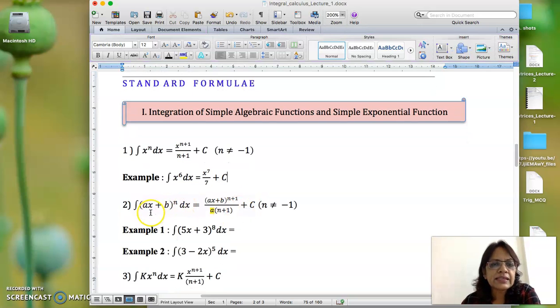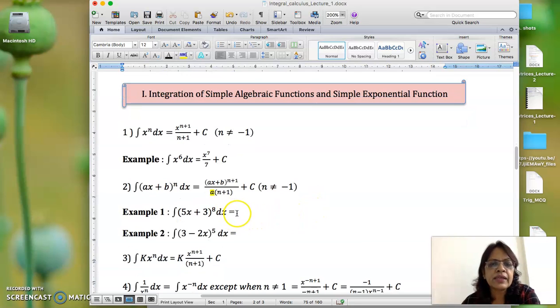Then we come to the next, ax plus b to the power n. In this integration the important thing is 1 upon a will come. Whatever is the coefficient of x, 1 upon a, and the remaining thing just like x to the power n. इसका integration होगा 1 upon a, ax plus b to the power n plus 1 upon n plus 1 plus c, provided n is not equal to minus 1. So like this type, why this a is coming, when we study the substitution method, then you'll get to know why this 1 upon a is coming.